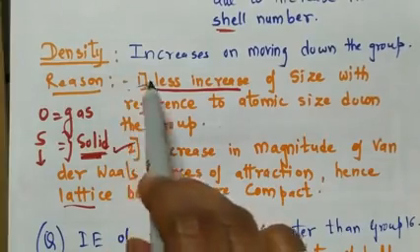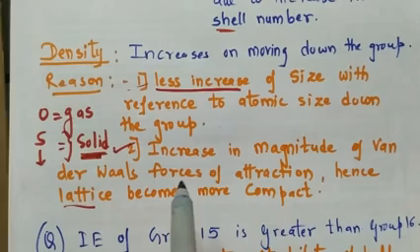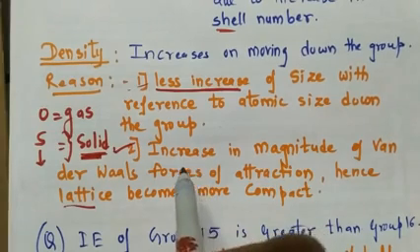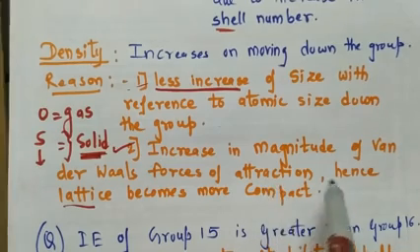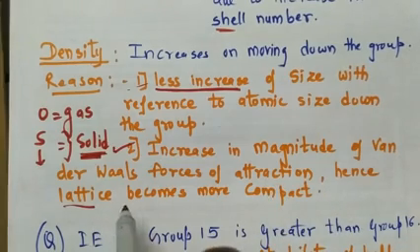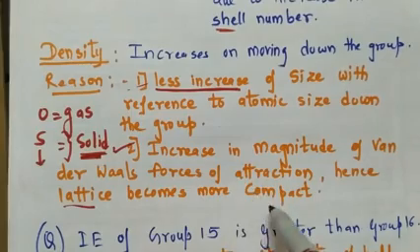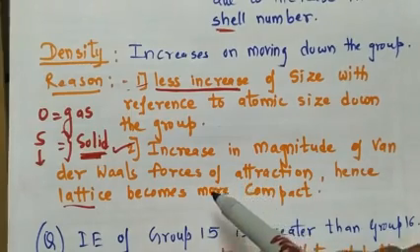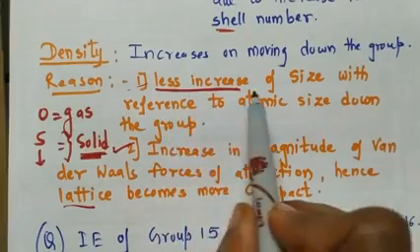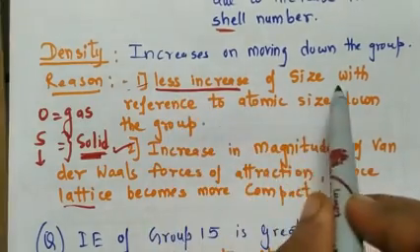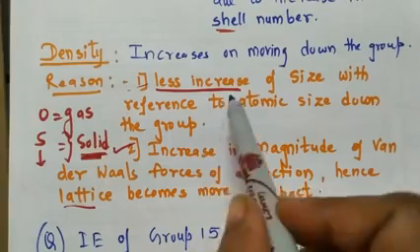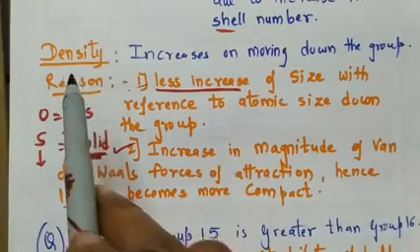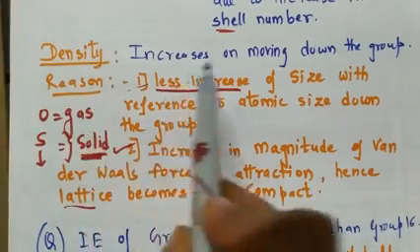This is also a point, but this point is of more importance. So why does density go on increasing down the group? Because of the increase in magnitude of van der Waals force of attraction, it becomes compact, which means lattice points contribute to its compactness, that is solidness, right? And also there is an increase in size, but there is a less increase in size with reference to their atomic size down the group. So these two points contribute towards the property of density, which tells us that it increases on moving down the group.